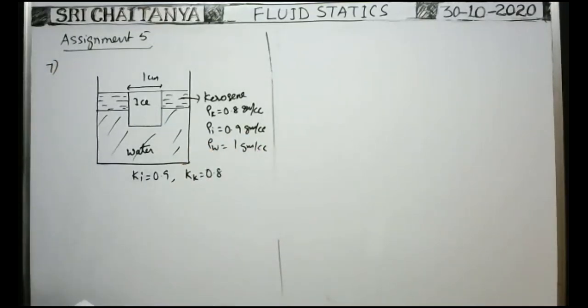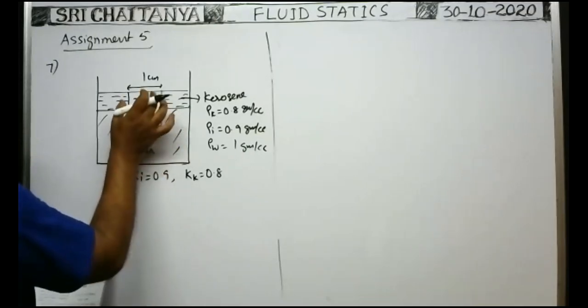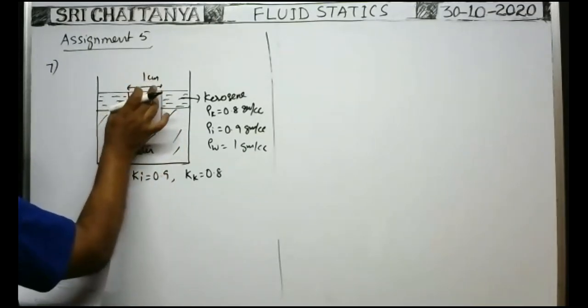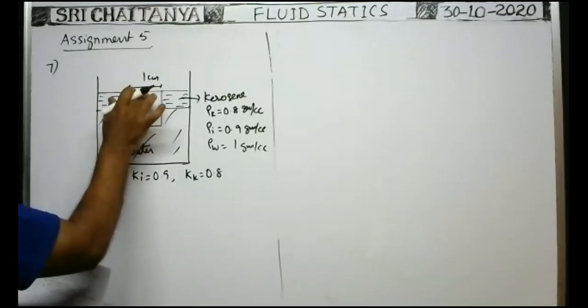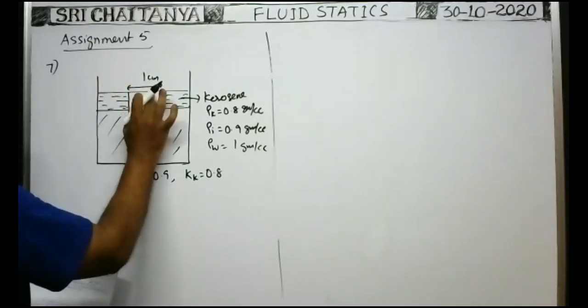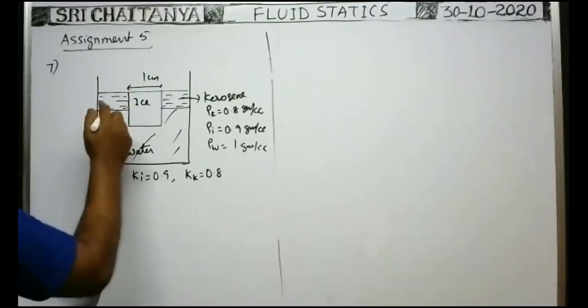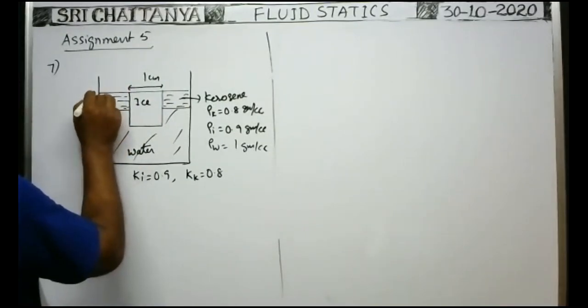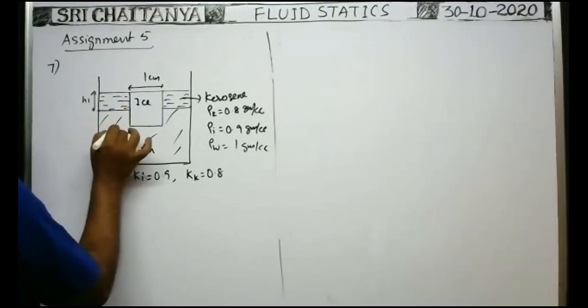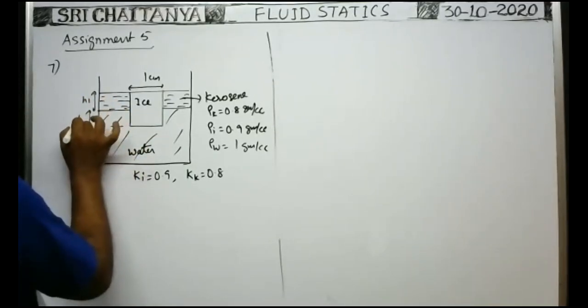Find the depth of submergence in the kerosene. Whenever the ice block is kept over the surface of these two liquids, the ice block just submerges in the composite liquid. Suppose the height of the cube inside the kerosene is H1, inside the water is H2.